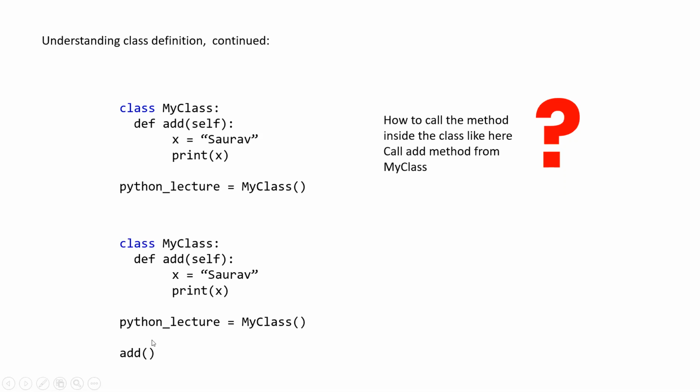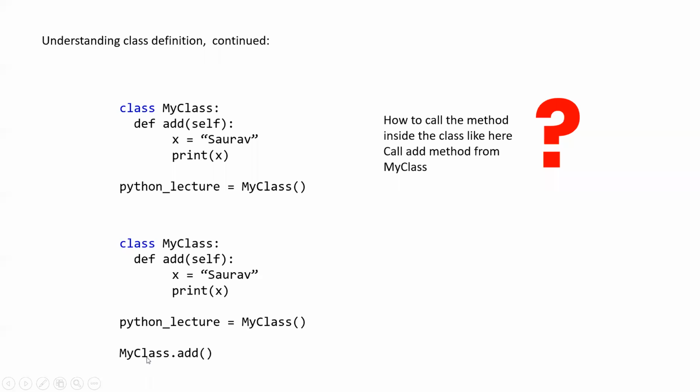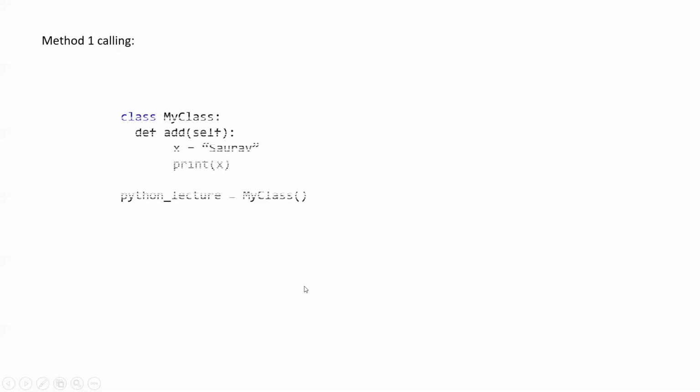Next, we started discussing more methods, like how we can call the class. Can we call this function as we used to call earlier? No, we cannot, because it is inside a class. Then can we do my class dot add? We cannot even do that. What is the correct method? The correct method is passing the Python lecture object through it, or calling using the object method. We can discuss it in the next two screens.